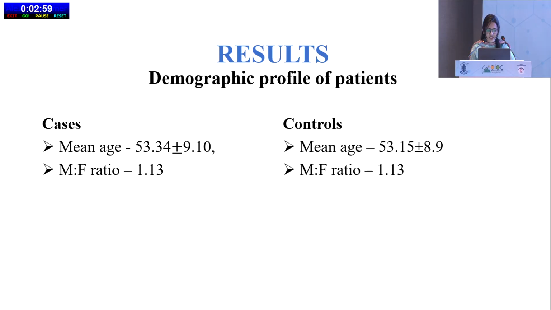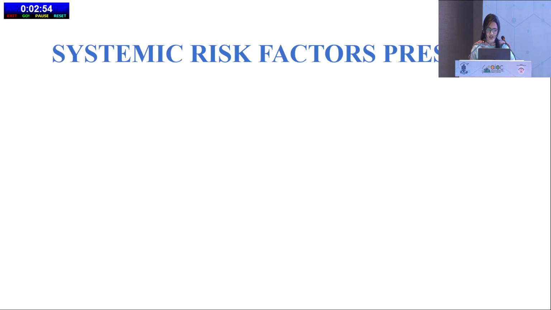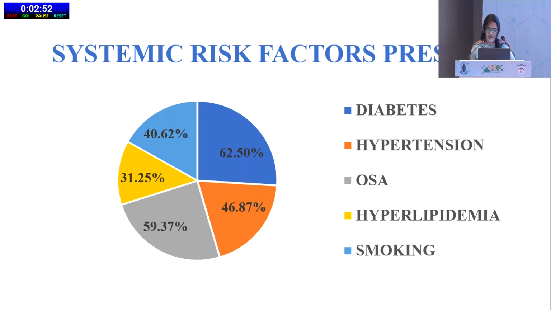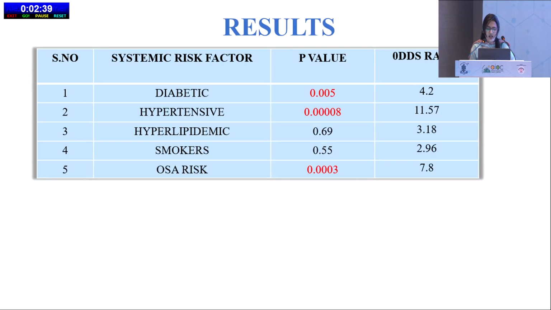The mean age of the cases and the controls and the male to female ratio were almost similar. Systemic risk factors: diabetes was present in 62%, hypertension in 48.87%, obstructive sleep apnea in 59.37%, hyperlipidemia in 31.25%, and smoking in 40.62%. Significant p-values were noted in case of diabetes, hypertension, and OSA, with the respective odds ratios of 4.2, 11.57, and 7.8.